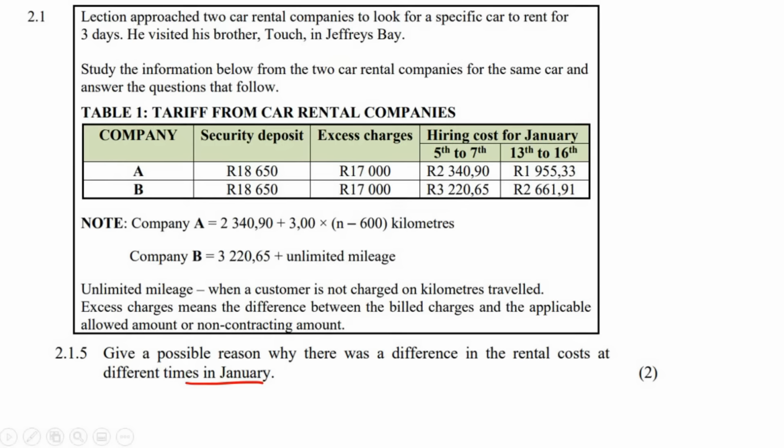Now, one of the reasons could be that we know that around Christmas time, New Year's, people are on holiday. People are traveling, people are flying. There's lots of people touring different cities. And so there's going to be lots of demand for rental cars. So the way that any business makes money during those times is they simply put the price up. When demand increases, they can put the price up.